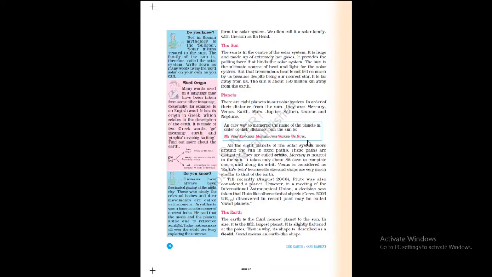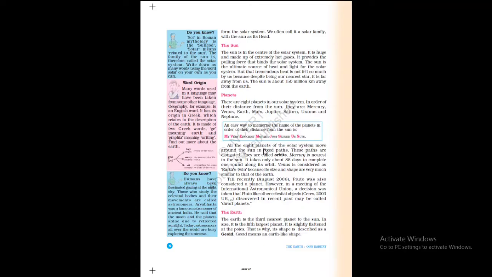The first letter of every word: My, M; very, V; efficient, E; mother, M; just, J; served, S; us, U; nuts, N. So the first alphabet of each word here is the alphabet of our different planets' names. So again, see, my very efficient mother just served us nuts. Keep it in your mind.